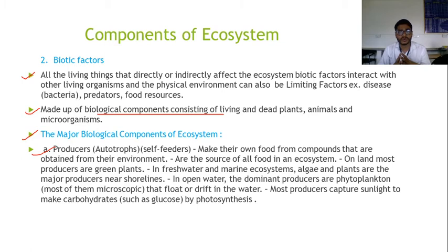Producers are mainly autotrophs. We know that autotroph means self-feeder. That means they make their own food materials from the components that are obtained from their environment, and they are the source of all food in the ecosystem. On land, most producers are green plants. In freshwater and marine ecosystems, algae and plants are the major producers near the shorelines. In an open water ecosystem, the dominant producers are the phytoplankton. Most of them are microscopic.